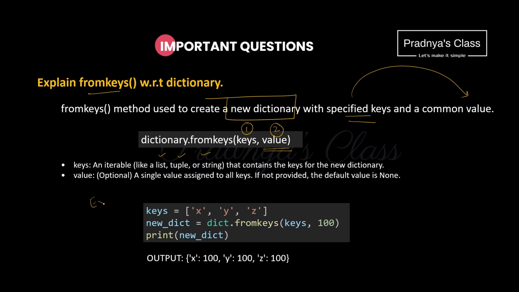Here is one simple example. You can give any example of your choice. We are declaring one list which will be the keys and here is the common value which will get assigned to all the keys. Look at the output. 100 got assigned to X, to Y and to Z.